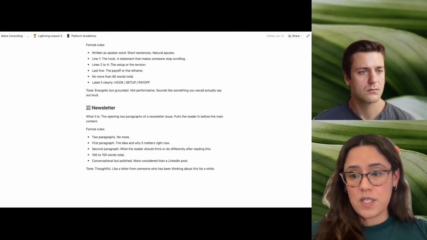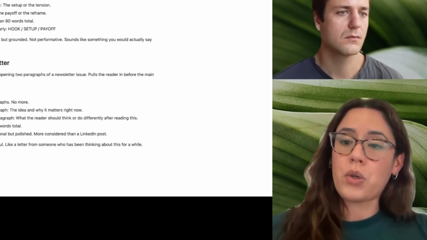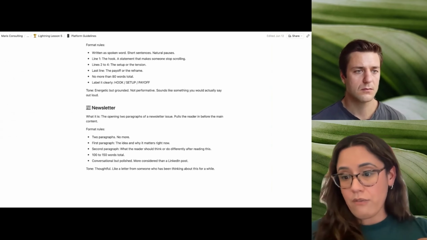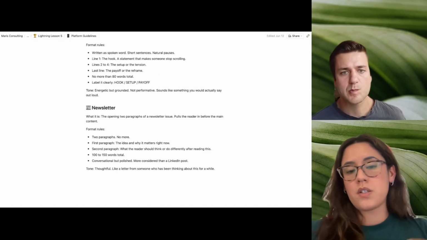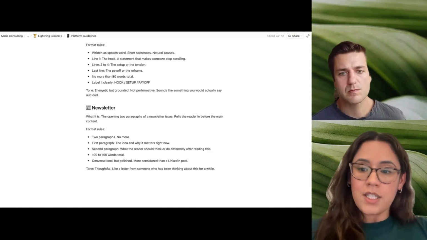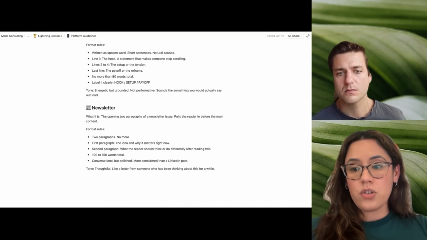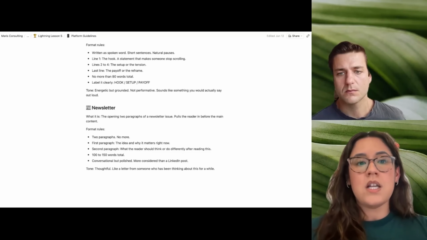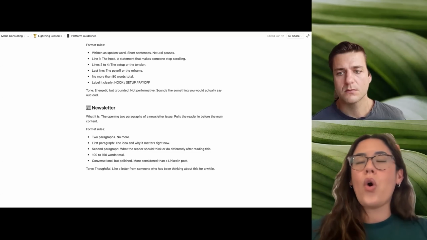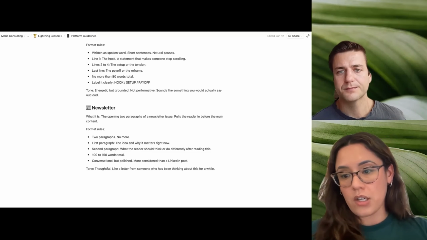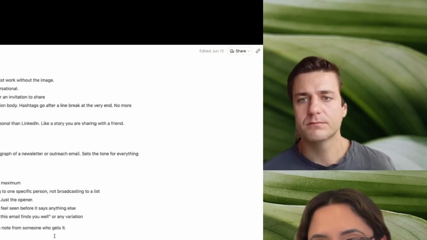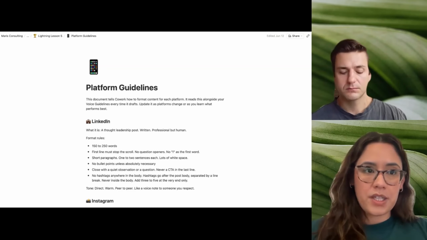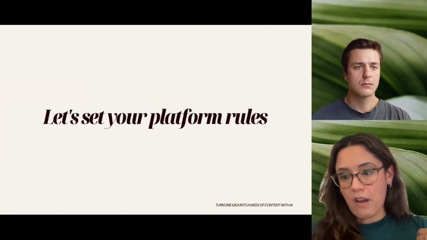A good example of this is the newsletter. Every founder or business has a different format for their newsletter. So some people like to have a personalized opener with a unique idea before they dive into relevant news or thought leadership pieces. Some people like to have a whole article written based on one idea or concept. So whatever that is for you, you have the opportunity to build that out in your platform guidelines. And so you'll get that template after this.